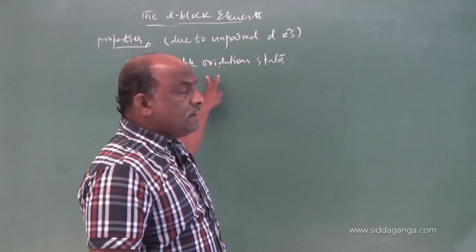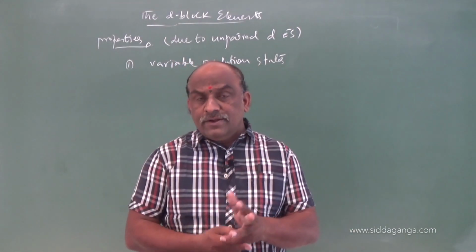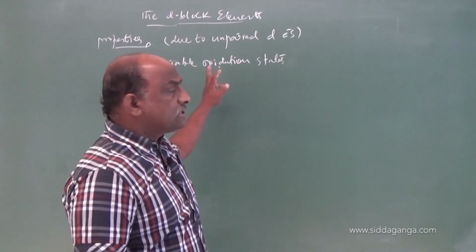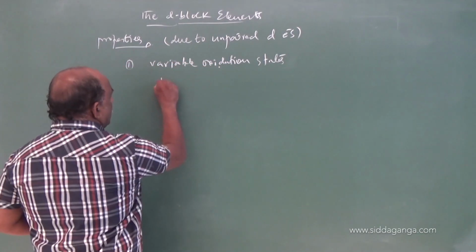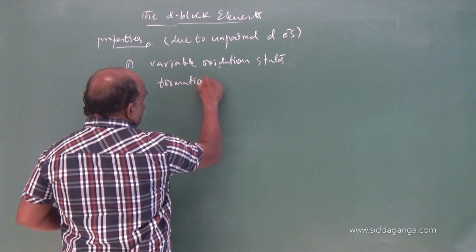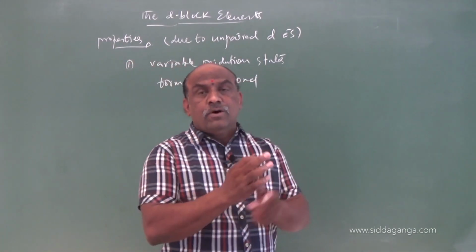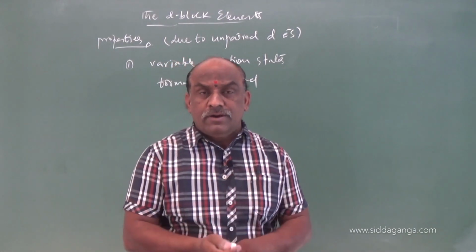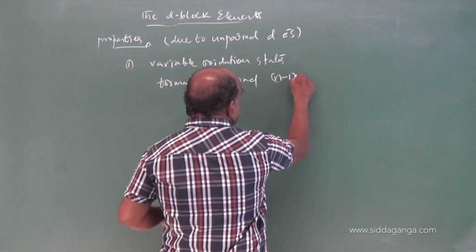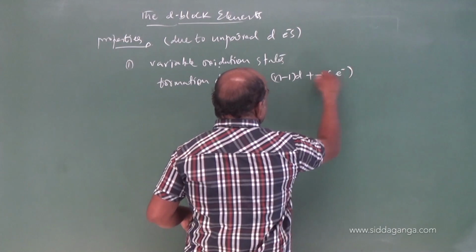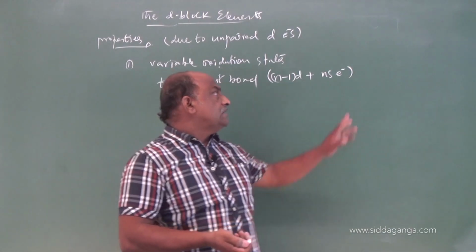The elements exhibit variable oxidation states due to the involvement of (n-1)d electrons along with ns electrons in bond formation. Which electrons are participating in bond formation? (n-1)d, the penultimate shell electrons, and ns, the ultimate shell electrons.